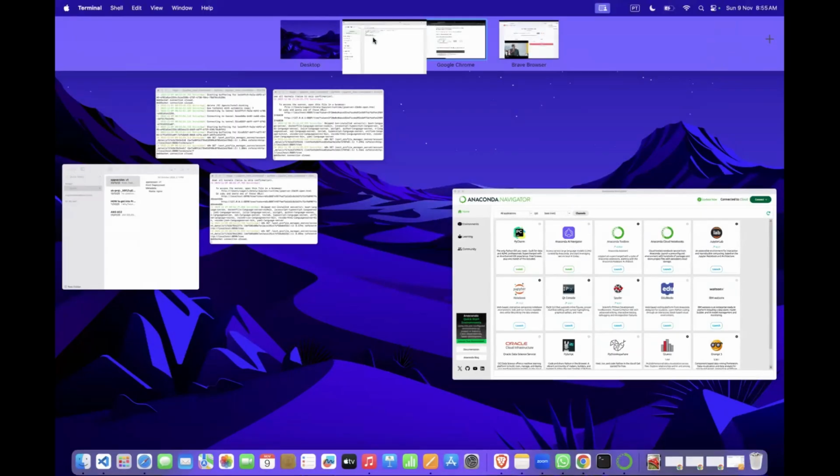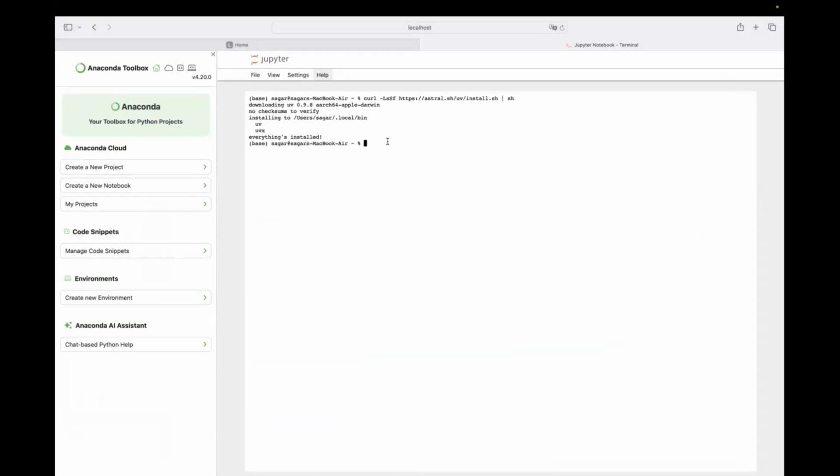Before you go, check where the location is, because I want to do it in AI agents. I'm just navigating to the AI agents folder where it is. Okay. My bad.